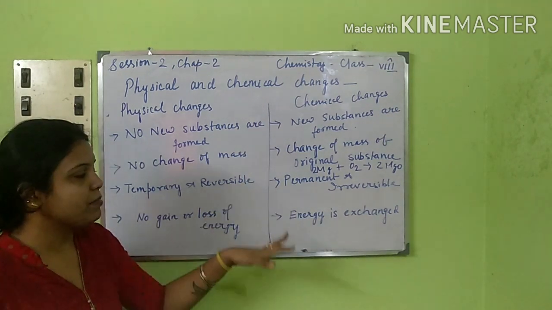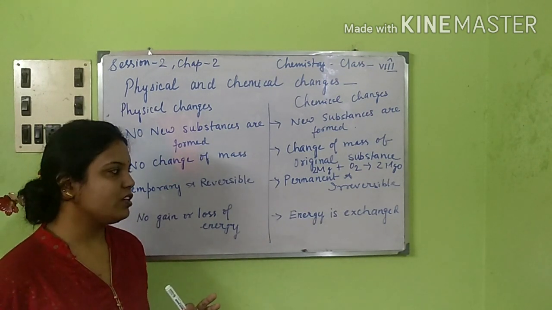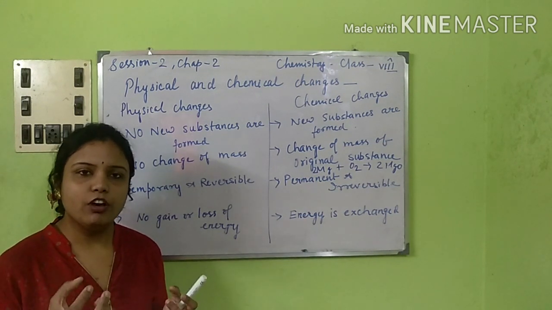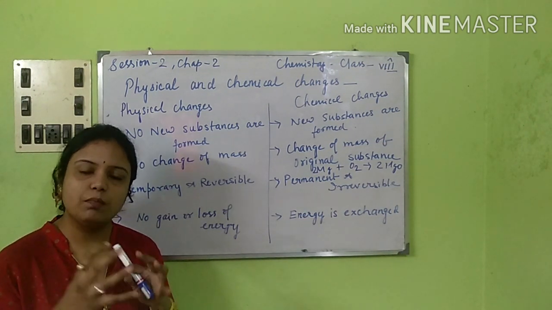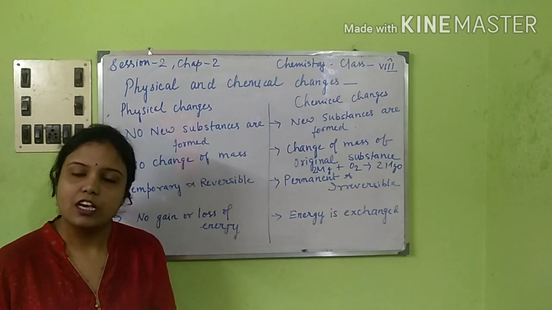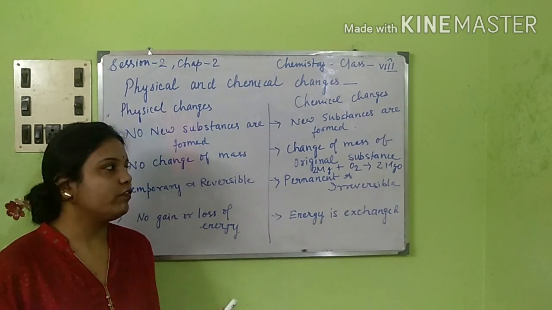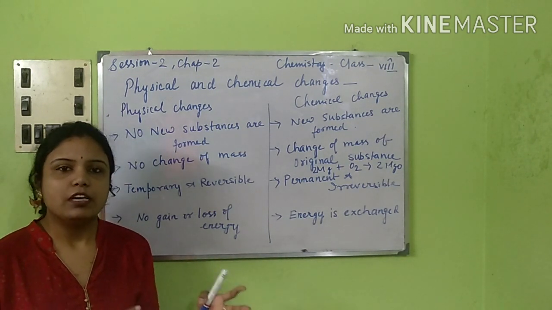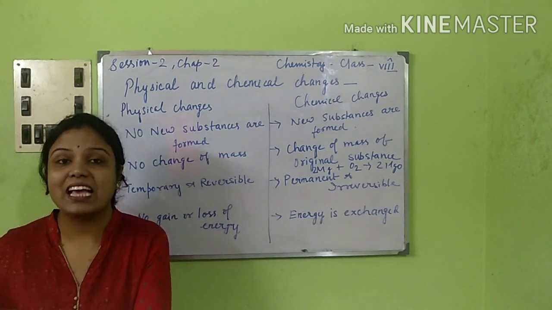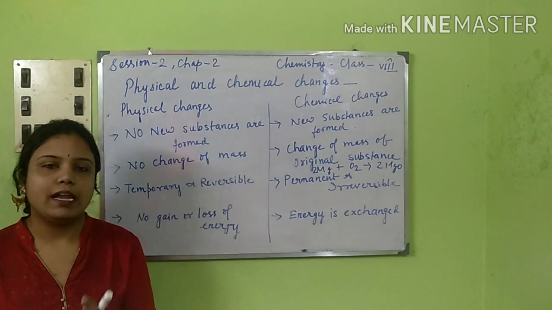Next, if you consider chemical changes, there is a change of energy. Like there is some energy which is taken up for burning of this paper, whenever you are burning that paper, that is getting burnt to ashes. It needs some amount of energy, some amount of heat to get burned. But this ash will not obviously get converted to paper. Now, since it's not getting back to paper, the energy that is liberated is in the form of either heat or light.